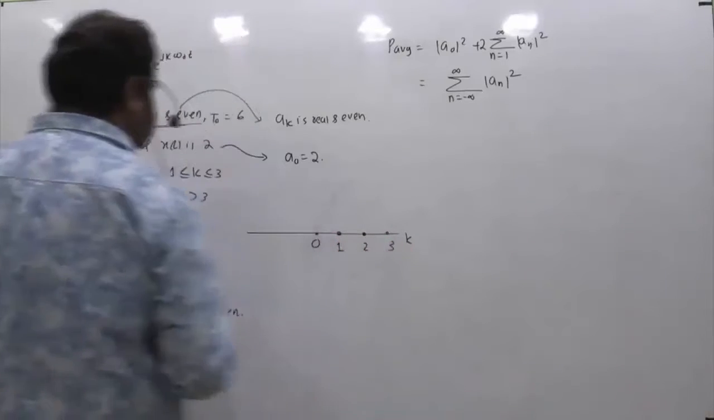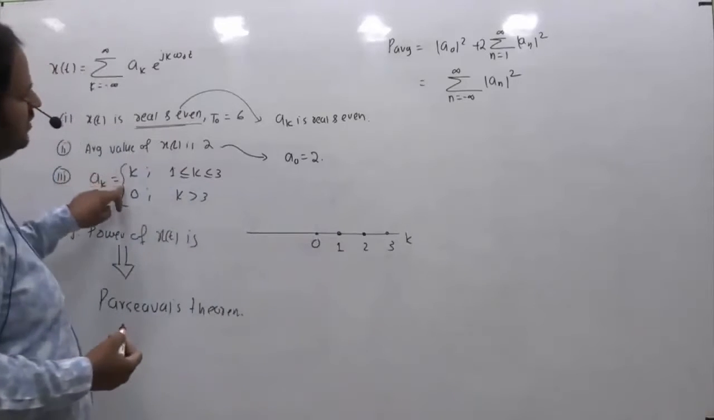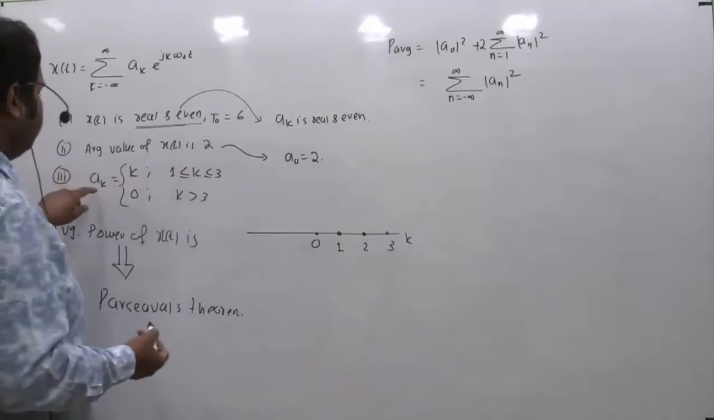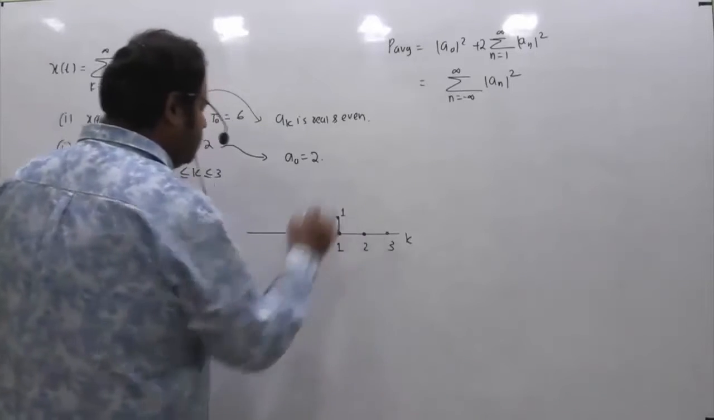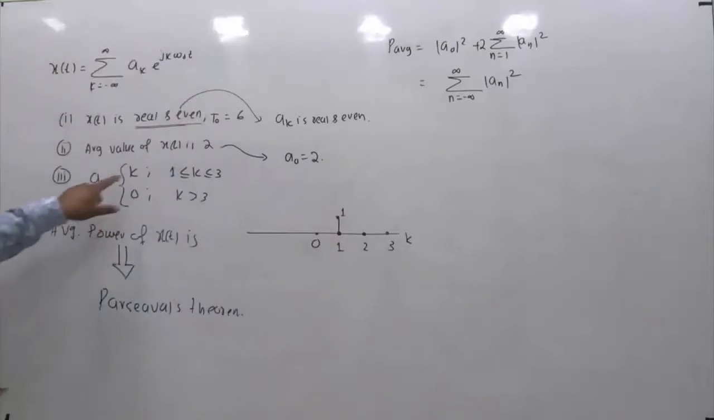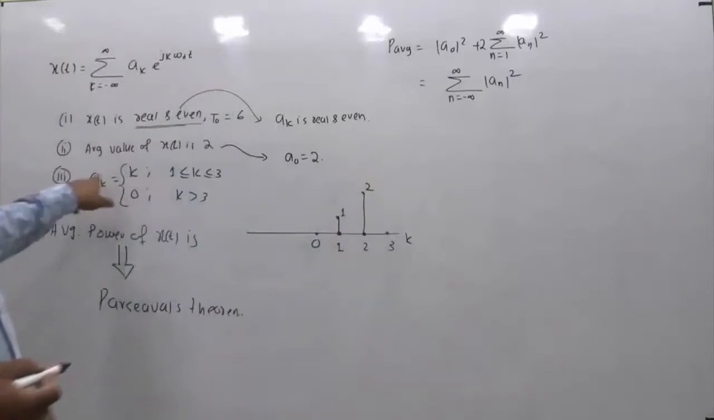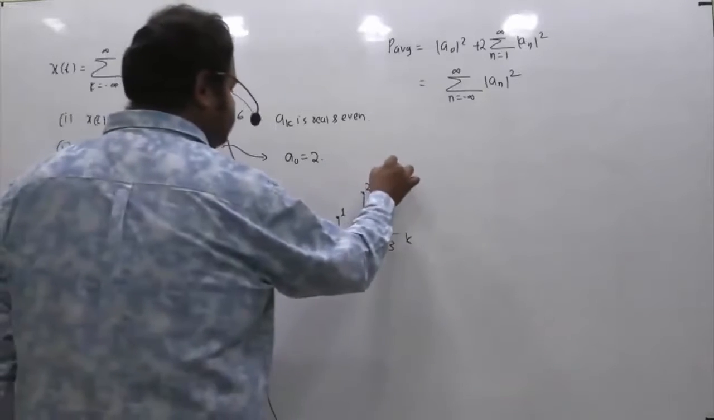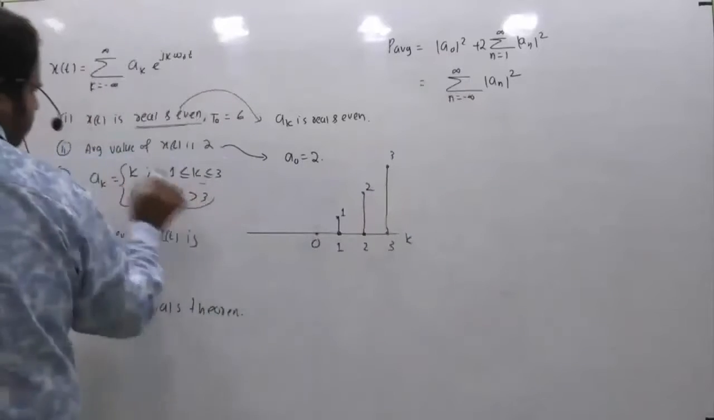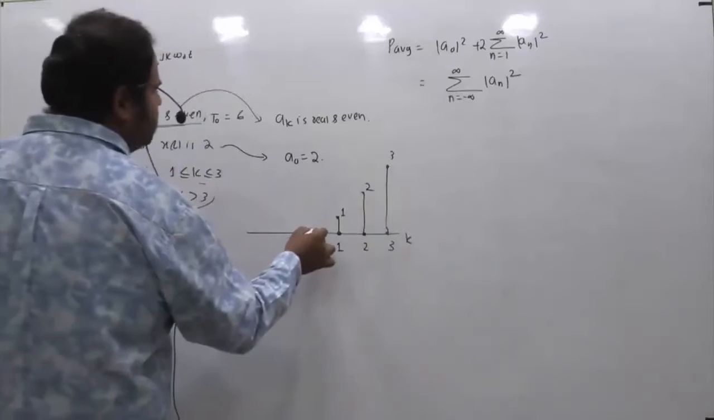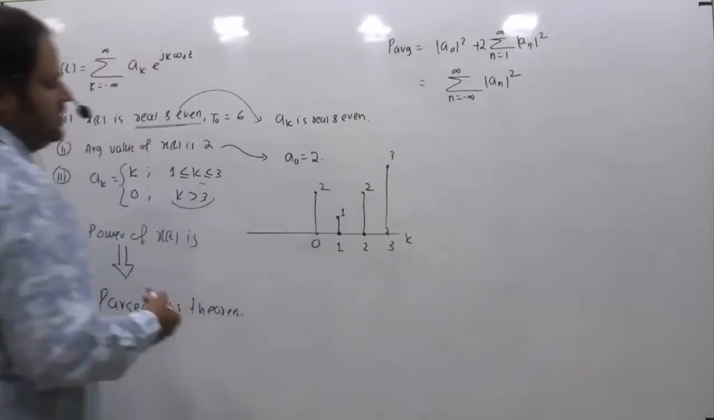If I try to plot the spectrum, at k equals 1, ak equals k for k from 1 to 3. So a1 is equal to 1, right? Then a2 is equal to 2. And a3 is equal to 3. Beyond this everything is 0, because for k greater than 3 it is 0, so beyond that I don't have to go. And what is a of 0? A of 0 is given, which is 2. So this is what we are getting.